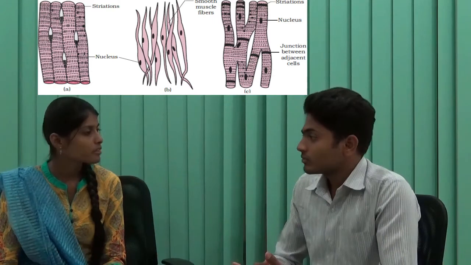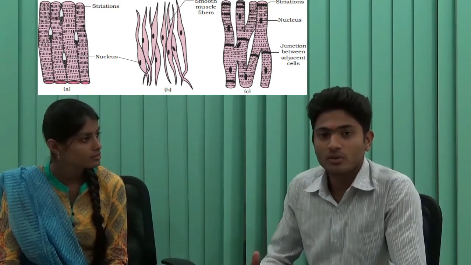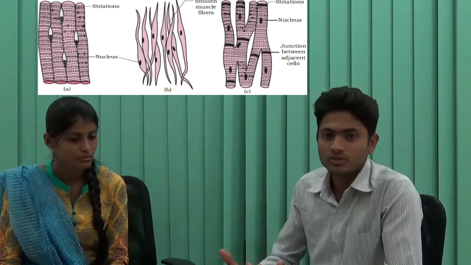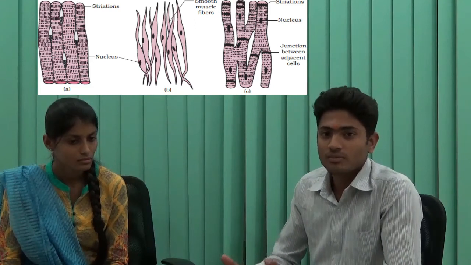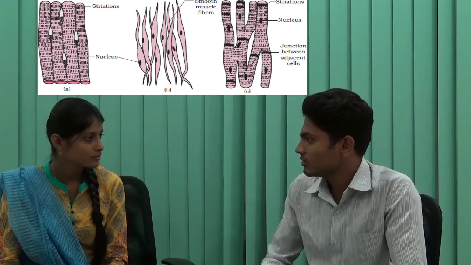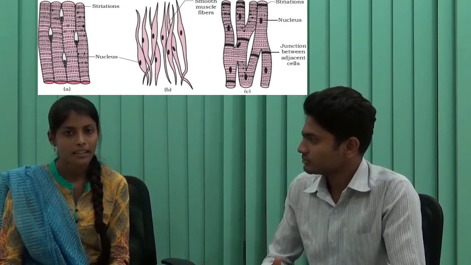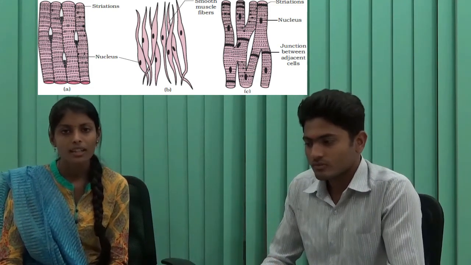We have 3 types of muscles. Before going to that, we should know the importance of the muscular tissue, because the muscles hold all the bones so that we get strength and power from the muscle. Coming to the types of muscle tissues, there are 3 types: the first one is skeletal muscle, then smooth muscle, and then cardiac muscle.